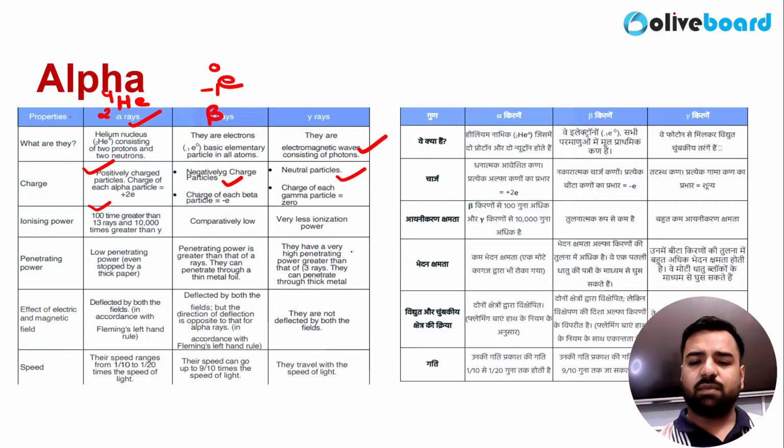Penetrating power: gamma ray has the maximum power, then beta, followed by alpha. So that's in decreasing order. And the speed of gamma rays is similar to the speed of light. Beta rays travel at 9/10 of the speed of light and alpha rays at 1/10 of the speed of light.